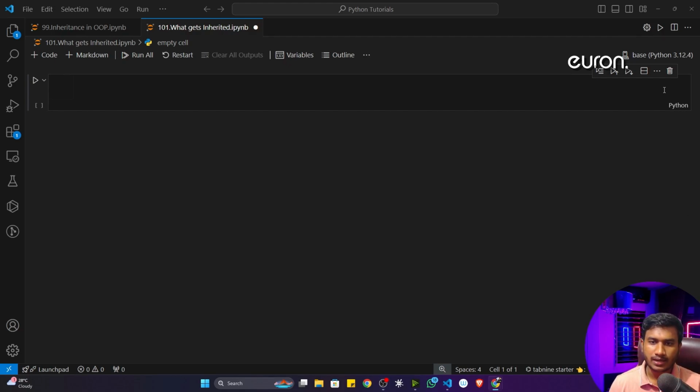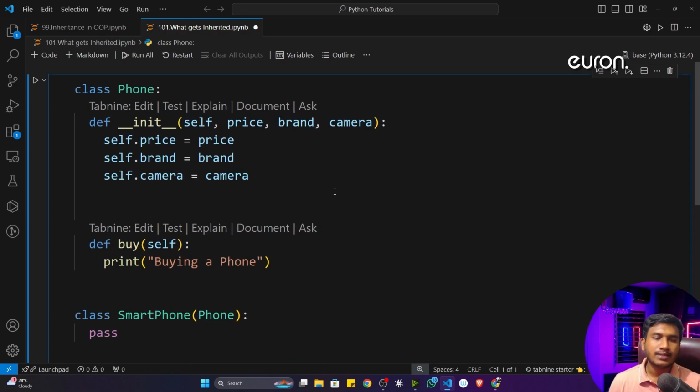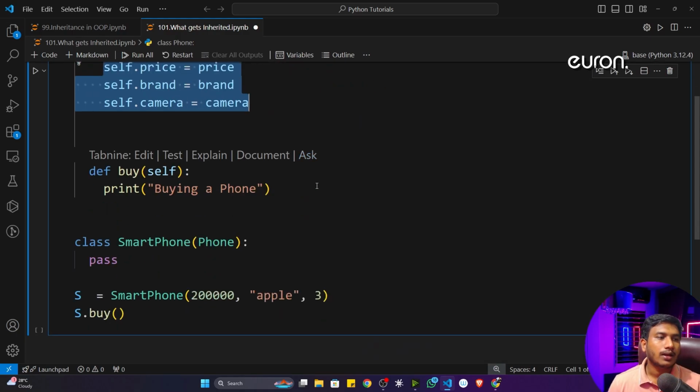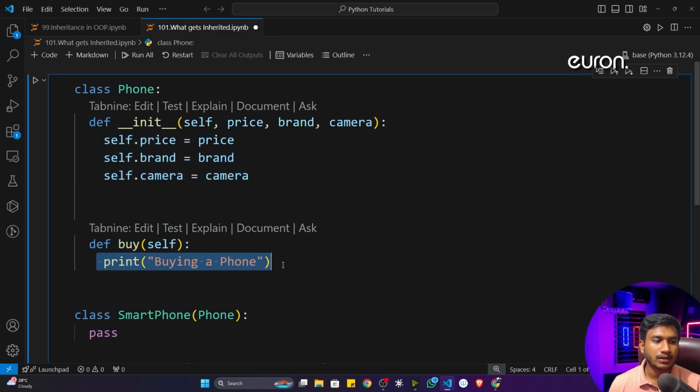Here I have written a class. Let me show you the class I have written. You can see this is the class I have written. The class name is phone. Inside this class, I have taken a constructor. This constructor takes 3 inputs: the price of the phone, brand of the phone, and camera of the phone. Here I'm storing these variables inside my class variables. Inside this phone class, I have taken a method called buy. If you execute buy, it will print buying a phone.